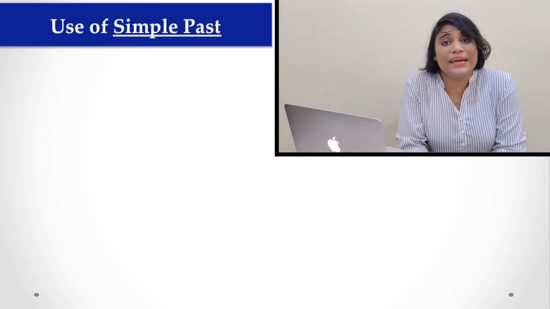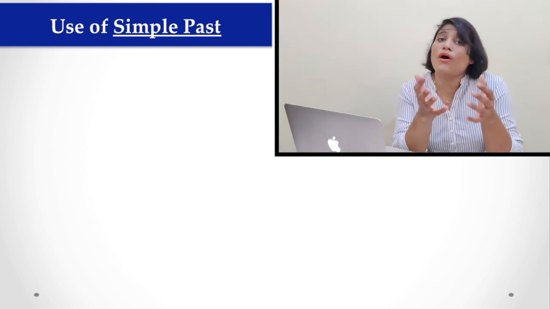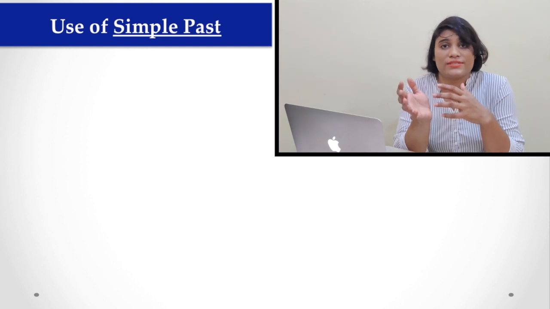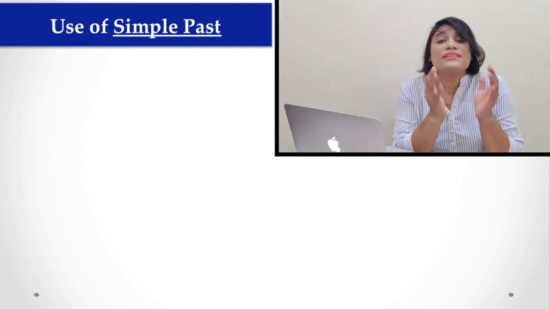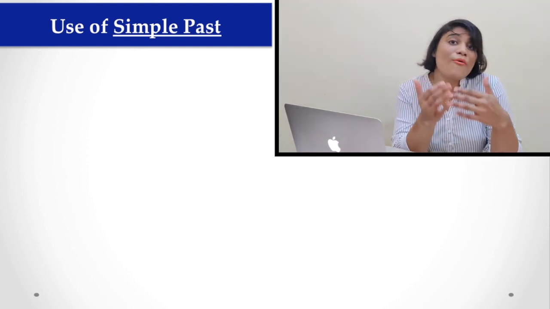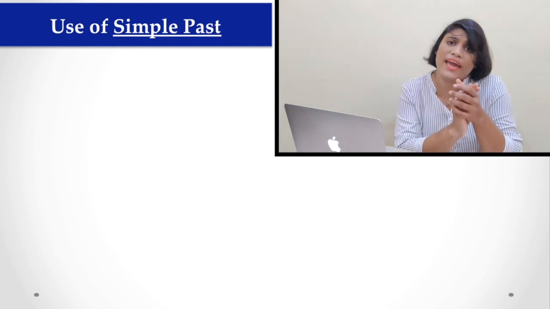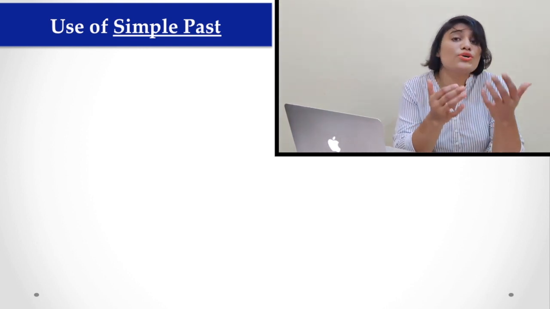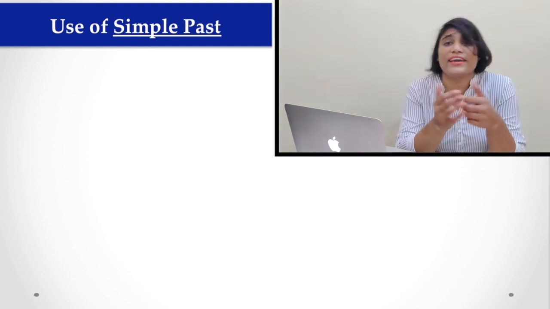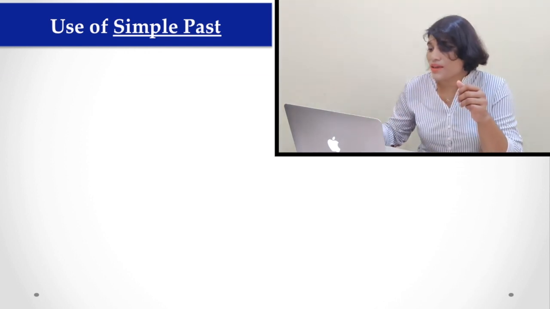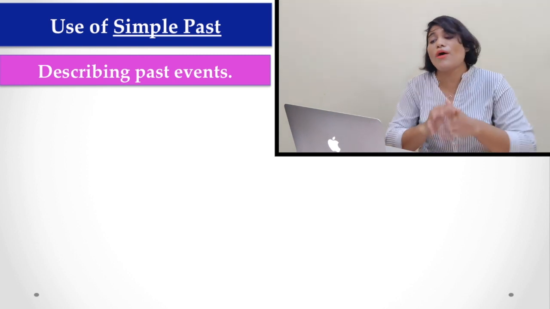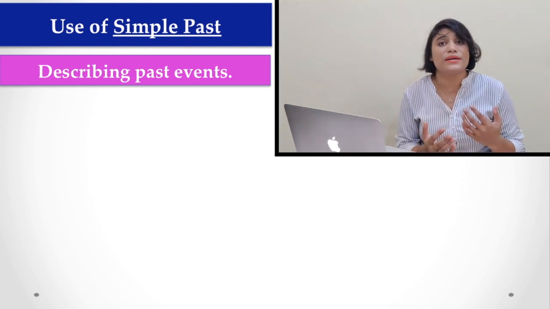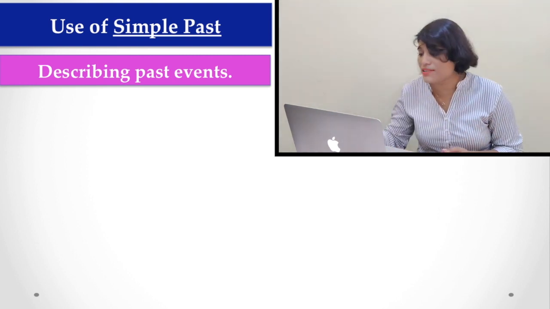Now, let's see the use of simple past tense. Where do we use simple past tense? Now, I'm going to tell you. There are actually 4 areas where we have to use simple past instead of past continuous. If we are describing a past event, we have to use simple past.